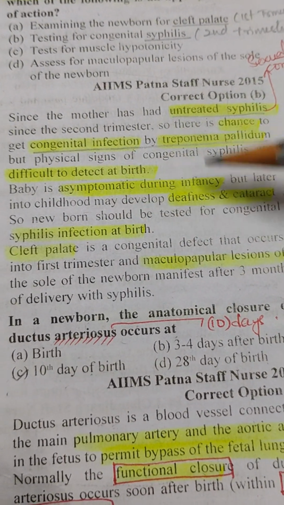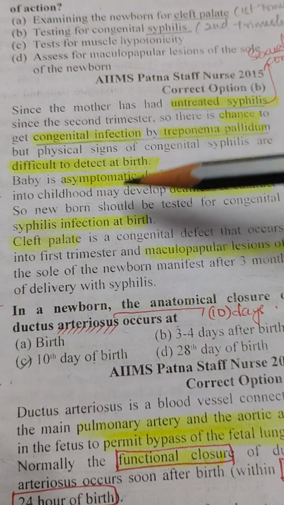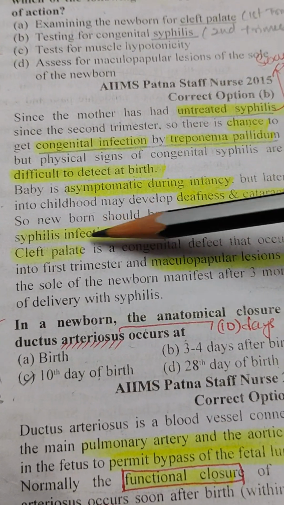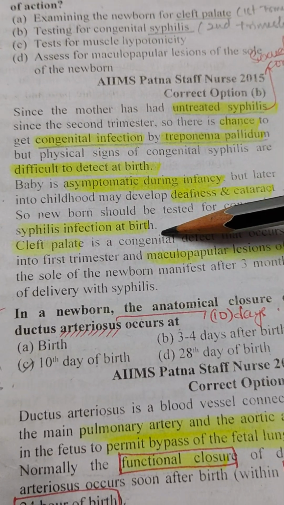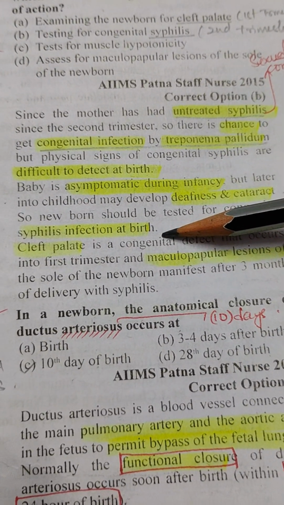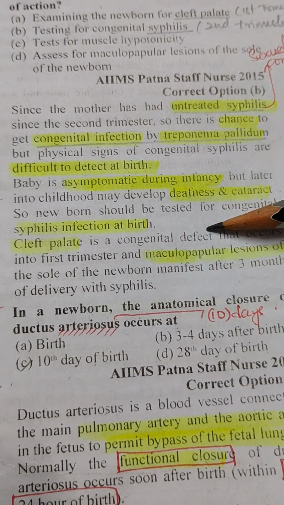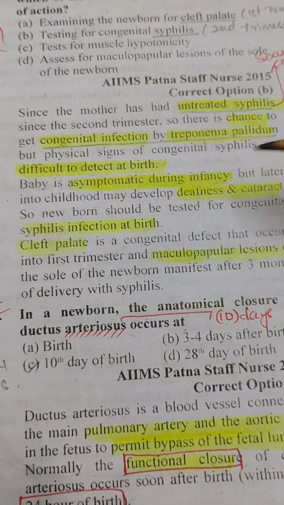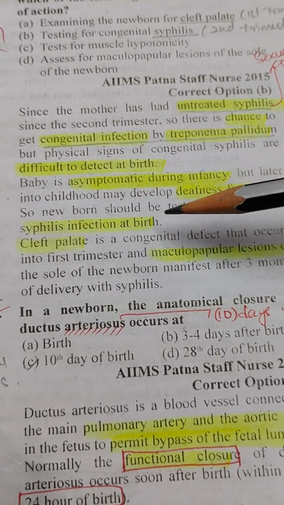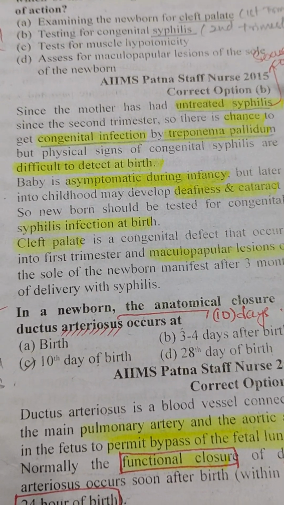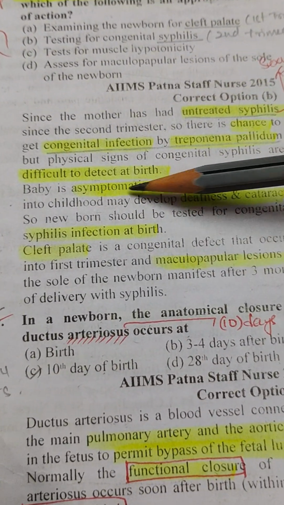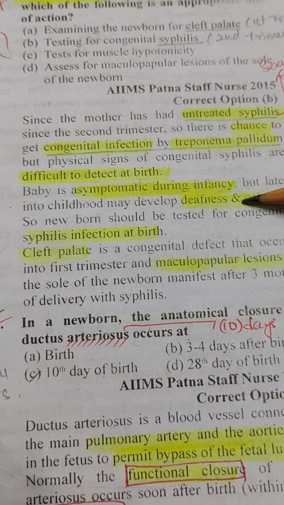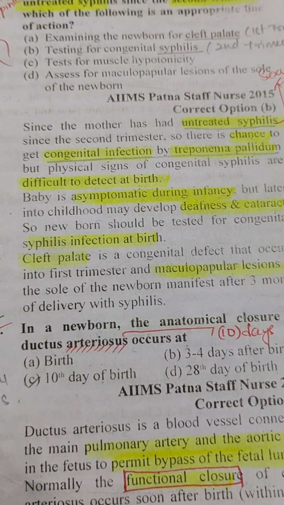If the baby is asymptomatic, compulsorily the newborn must be tested for congenital syphilis infection at birth as soon as possible. Take the test from the infant for detecting congenital syphilis infection at birth as soon as possible. Already I said the reason is it is asymptomatic. We can't recognize whether the infant has this infection or not.